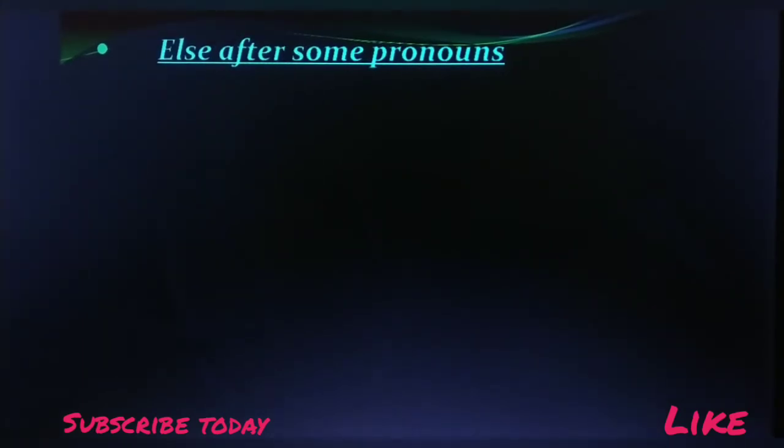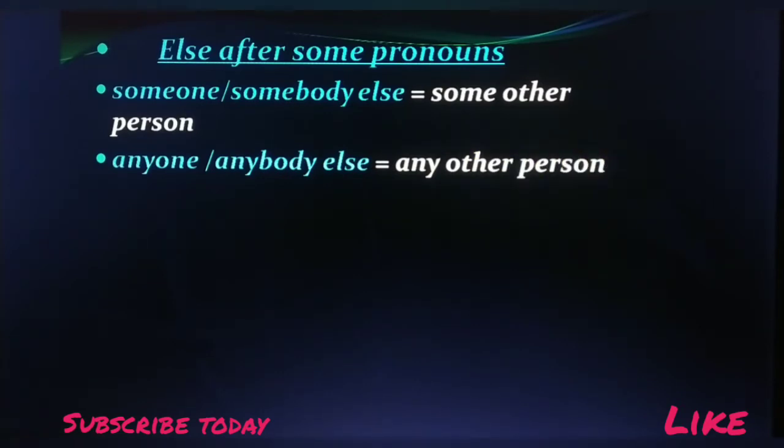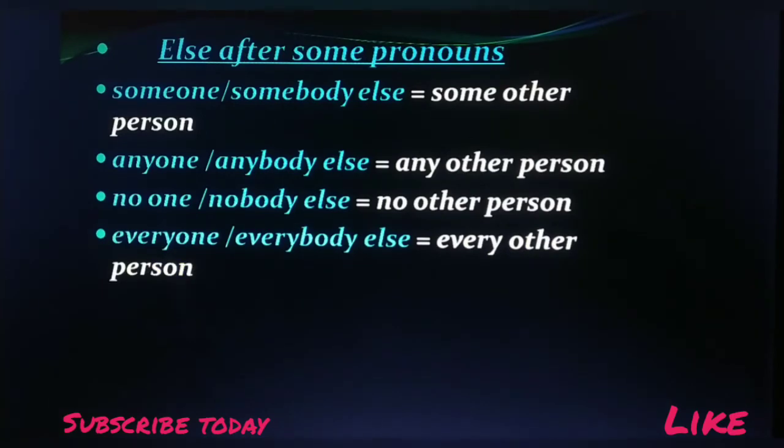Let's go to the next section. Else after some pronouns. Now look at the use of else after some pronouns. Someone or somebody else means some other person. It is used after anyone or anybody. It means any other person. It is used also after no one or nobody. It means no other person. It is used after everyone or everybody. Then it means every other person.